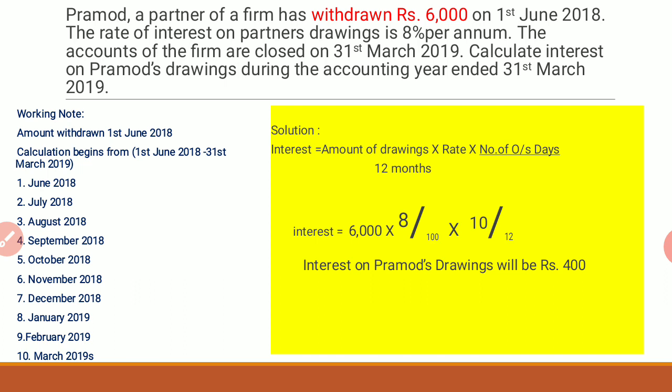I made it red here so that you can easily make it out. 6,000 into the rate of interest, which they said is 8% per annum, that means 8 divided by 100, into number of outstanding months, sorry, not days, number of outstanding months. How many months is it? 10 months, as in the working note, divided by 12. If you do this, the interest on Pramod's drawings will be 400 rupees. That will be the answer.